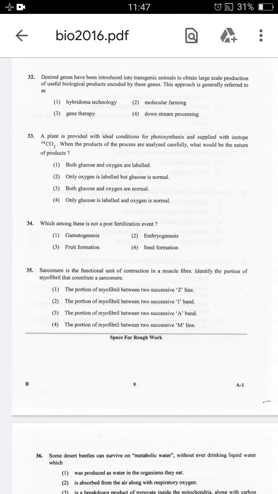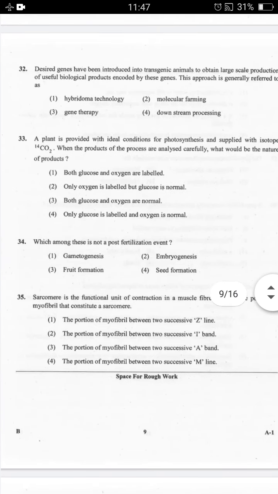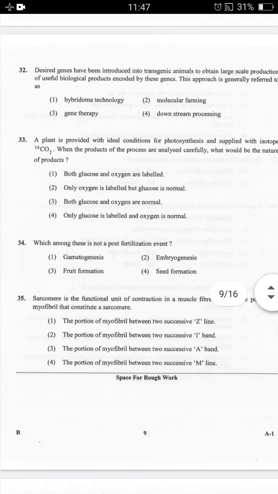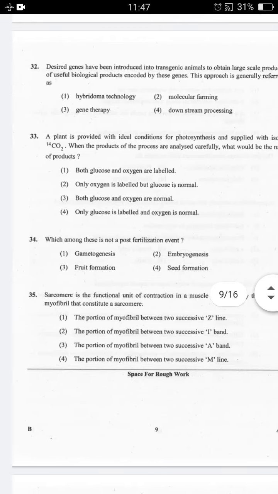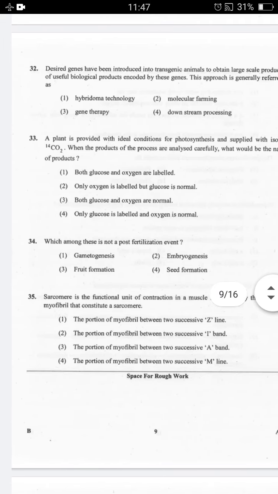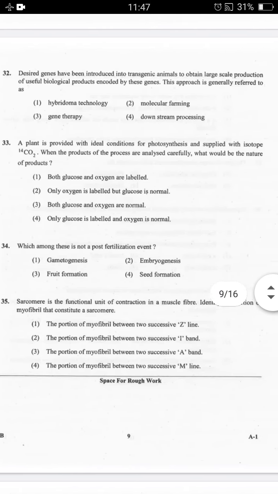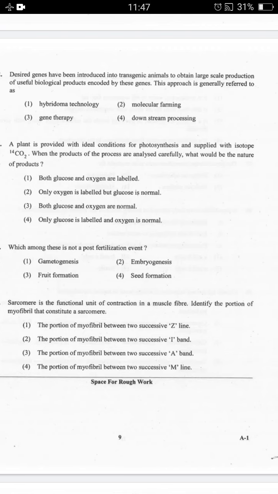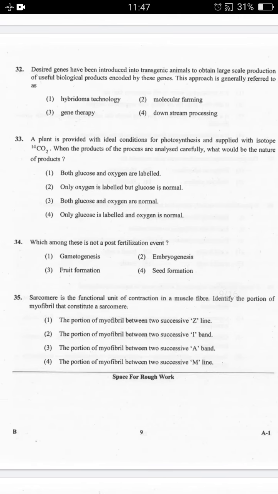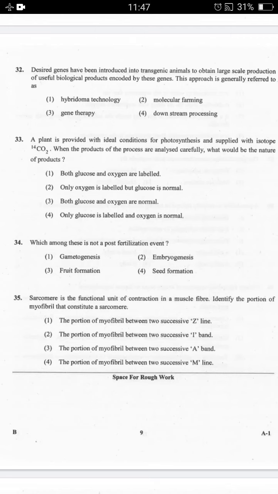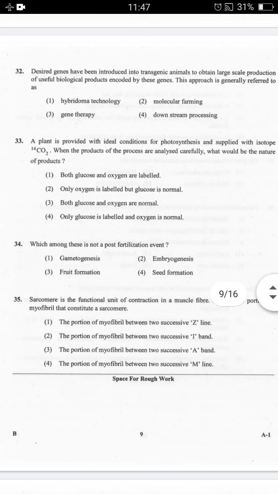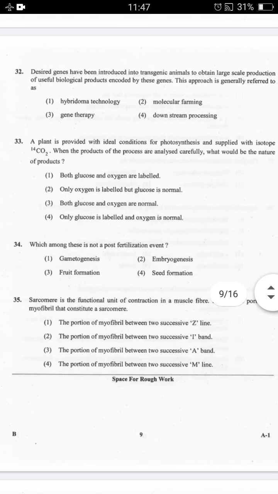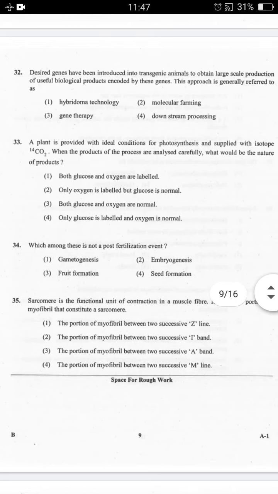Question number 32. Desired genes have been introduced into transgenic animals to obtain large-scale production of useful biological products encoded by these genes. This approach is genetically referred to as: 1. Hybridoma technology, 2. Molecular forming, 3. Gene therapy, 4. Downstream processing. The correct answer for this question 32 is as follows.